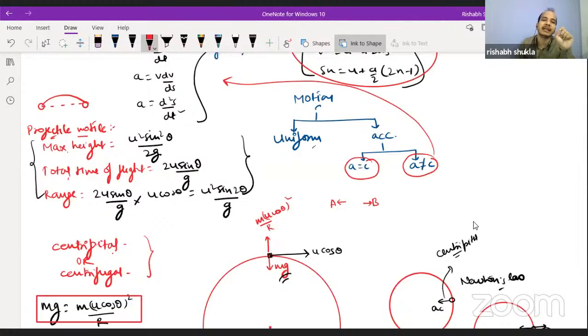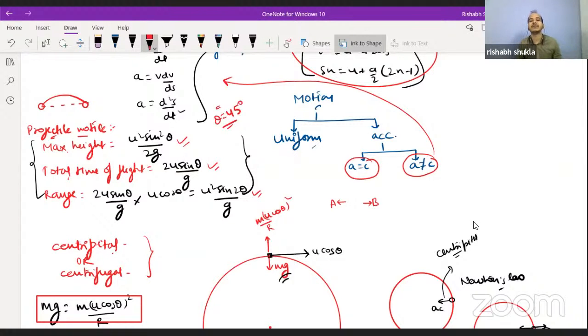The maximum height is u square sin square theta by 2g. That is something you should remember. The total time of flight is 2u sin theta by g. And the range is u square sin 2 theta by g. The angle at which the range is maximum is theta equal to 45 degrees.